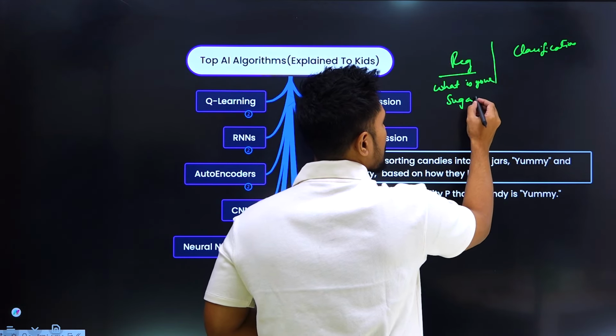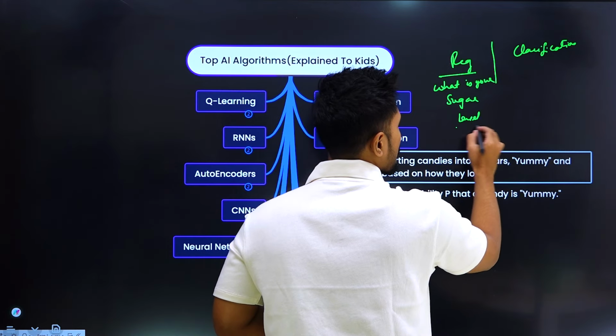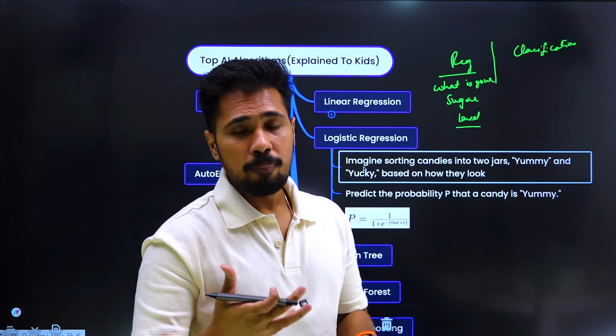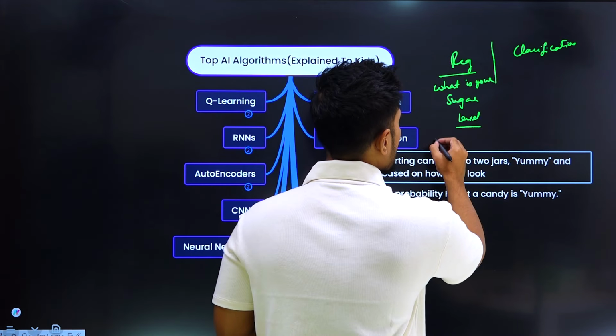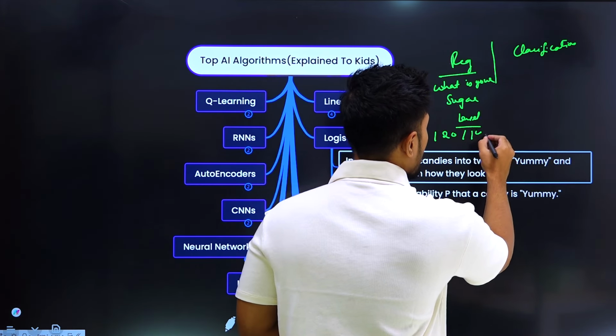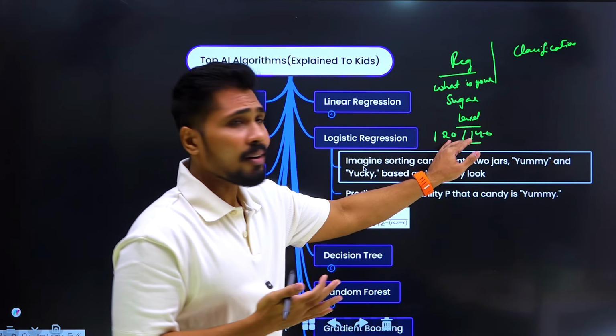So, or your diabetic level, if I'm trying to check it, you'll be getting 120 mg/dL or 140 or 150, 160. So they are in numbers, 120 or 140. If you are getting this kind of numbers, we can say regression.